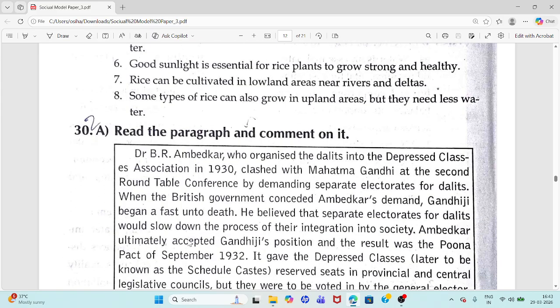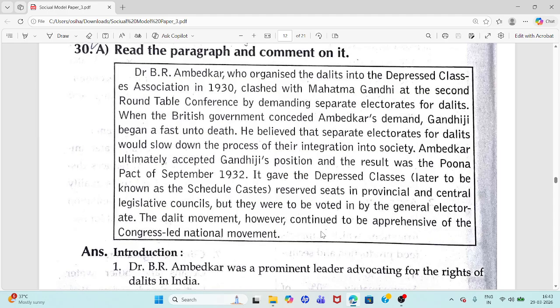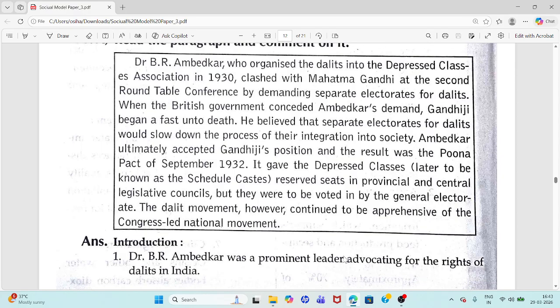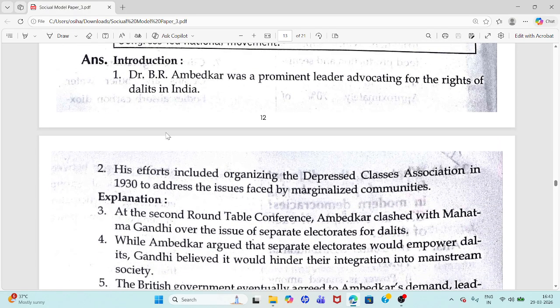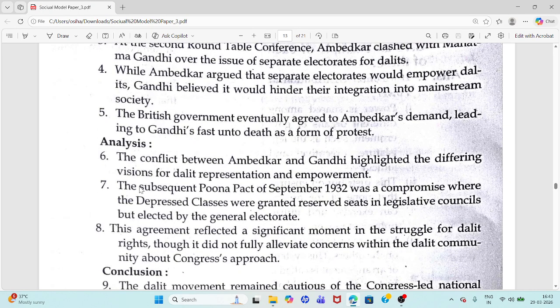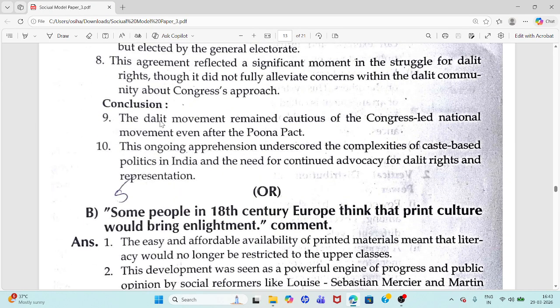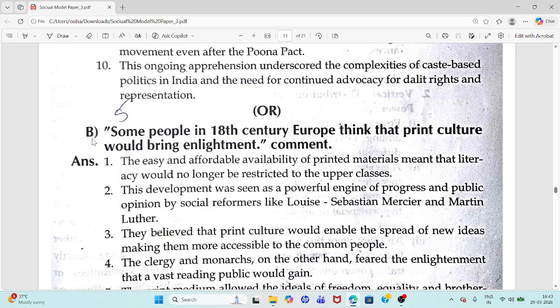Now, question 30. You have to read this paragraph and comment on it. Please pause the video and read this paragraph. You have to write an introduction, explanation, and analysis. At last, you have to write a conclusion. Next, B. Some people in 18th century Europe thought that print culture would bring enlightenment. Comment.